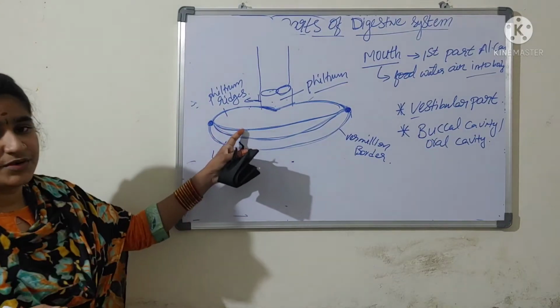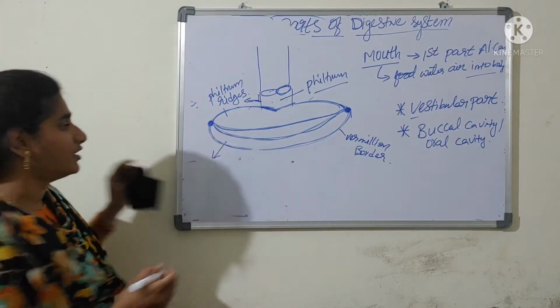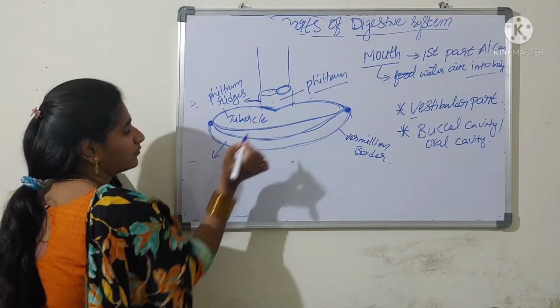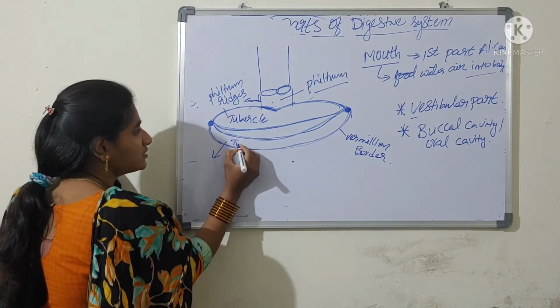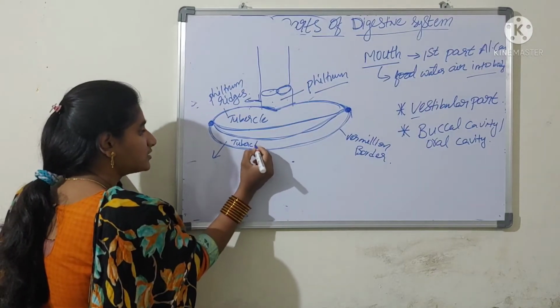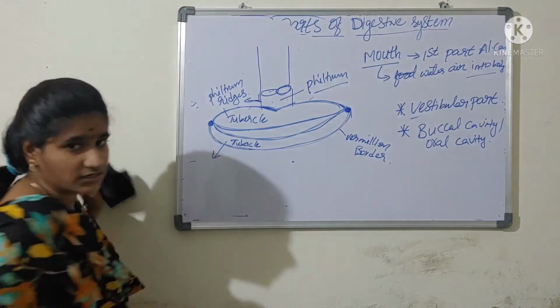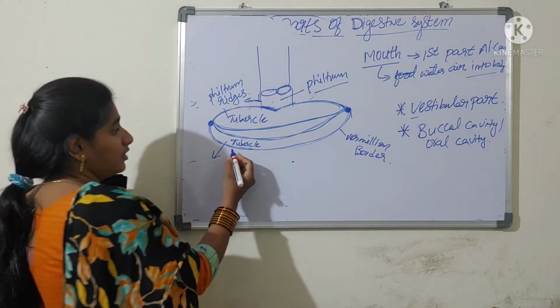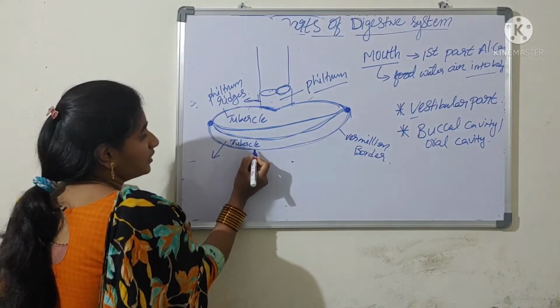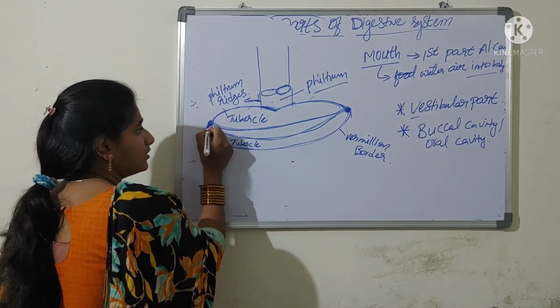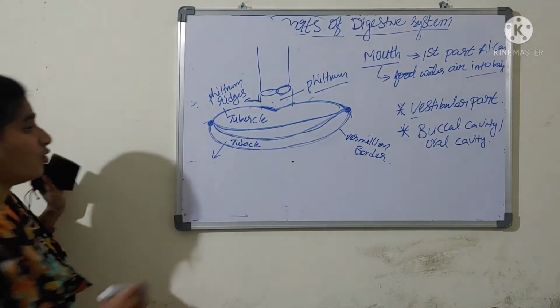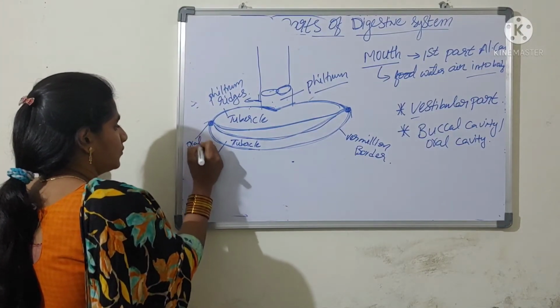The space that is present in between this vermilion border we call the tubercle. In the lower lip also we can see the space where girls used to keep the lipstick. The space we call the tubercle. And the corner where the two lips join, we call the oral commissure.